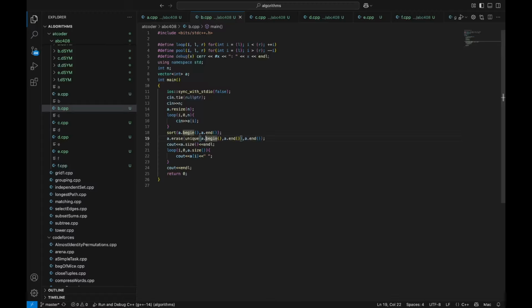So that's what I did, and then we can just directly use this function and erase from this point to the end of the vector, and since we already sorted the vector in ascending order, this would directly give what we want as the answer, and then we can just output the information that the question wants.